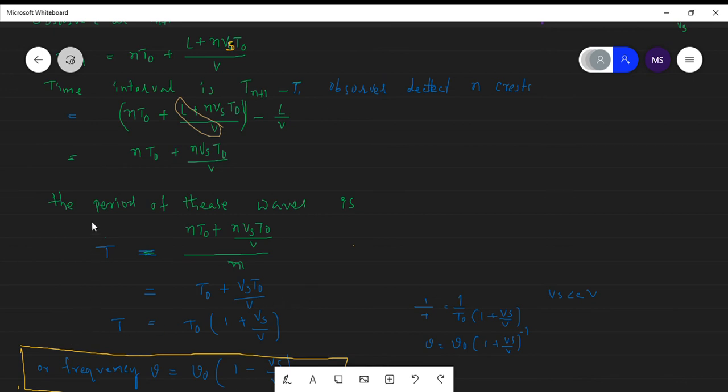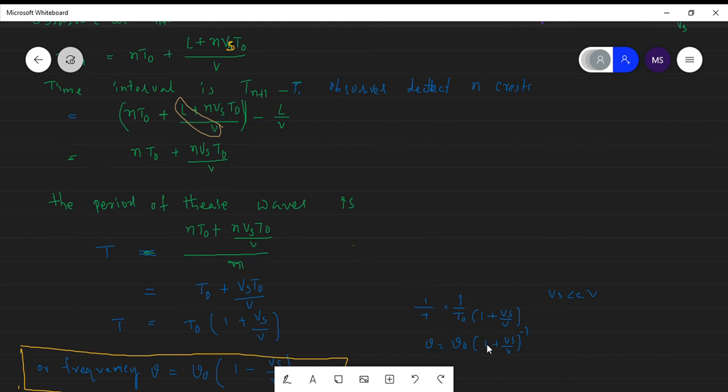Frequency is 1 by time period. So 1 by T is equal to 1 by T naught into 1 plus Vs by V. Here 1 by T is equal to nu, and 1 by T naught is equal to nu naught.